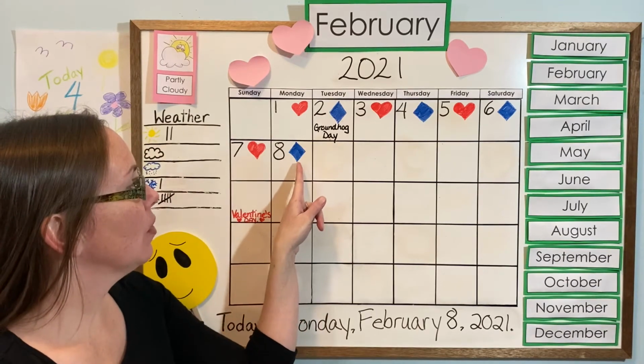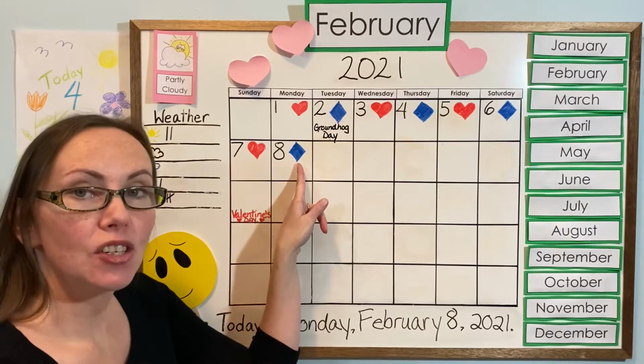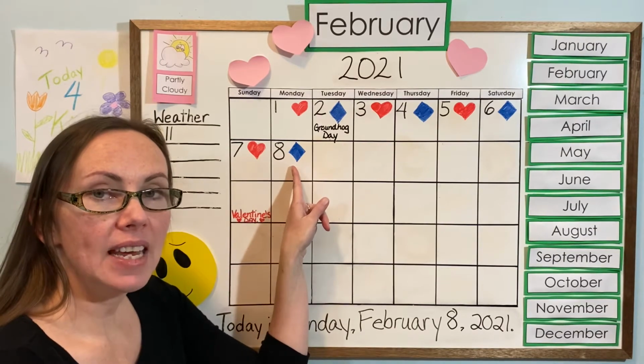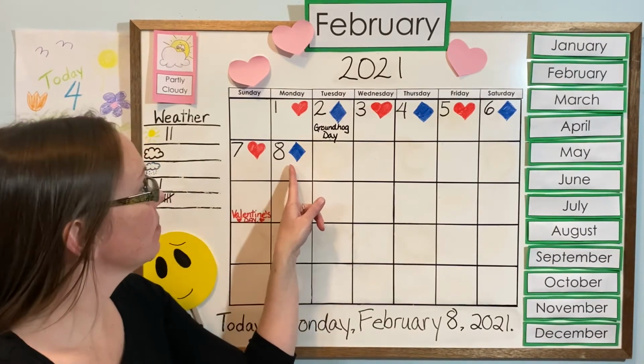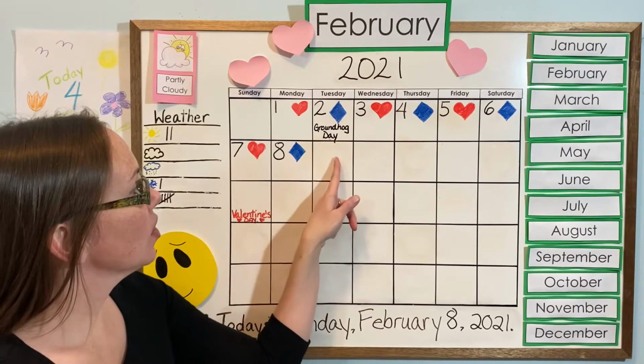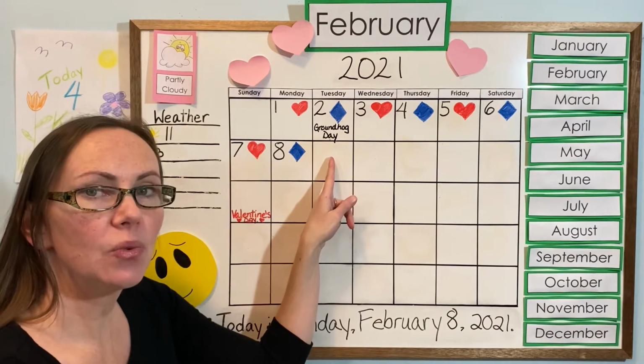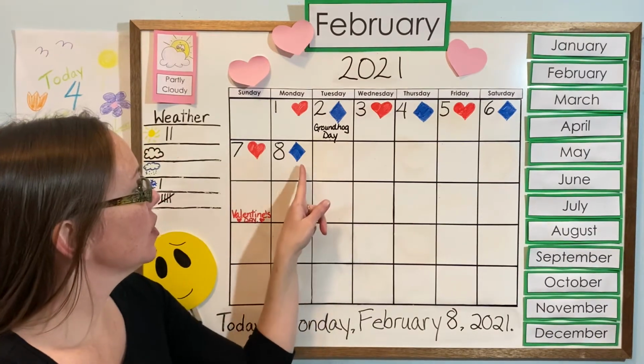The blue rhombus was our last shape we drew on our calendar for yesterday, and you can call it a diamond or a rhombus. It's the same shape for both of those names. So we're going to move one square over and we're going to draw in our pattern for today so that we know when we're doing our calendar what day to come back to. So yesterday was a blue rhombus.